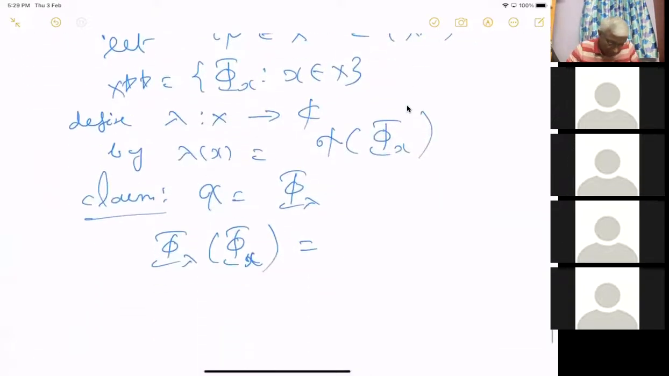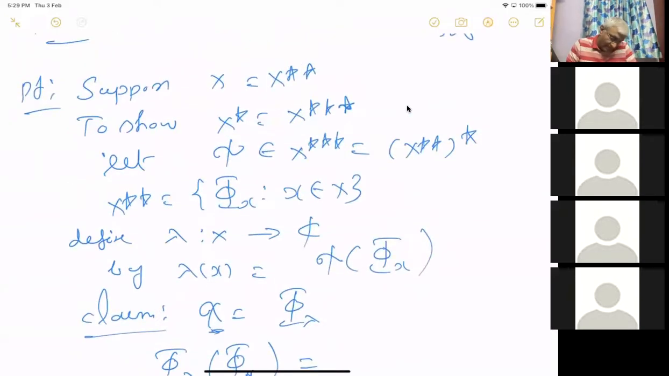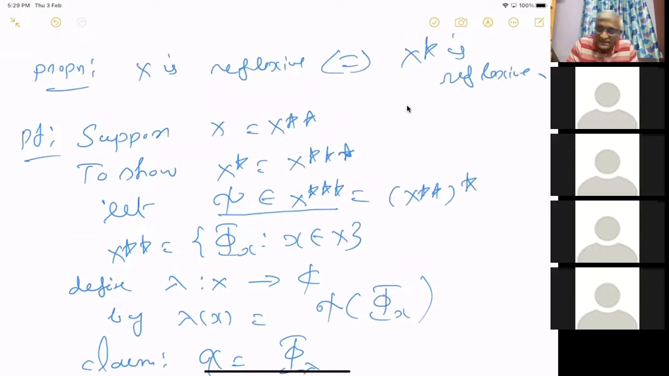What is chi? This chi. I'm assuming this chi is an element of X triple star. Okay. We are assuming that X equal to X double star. We want to prove that X star is equal to X triple star. That's what we want to prove. To prove that X triple star equal to X star, we know that X star is contained in X triple star. Okay, this we know. We want to prove that it is actually onto.